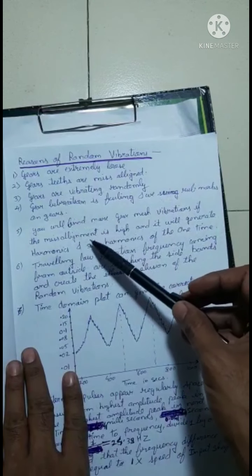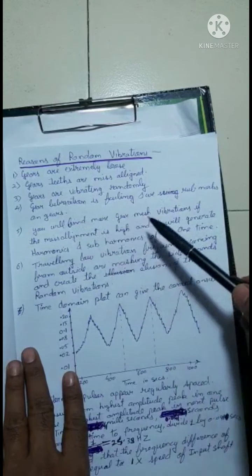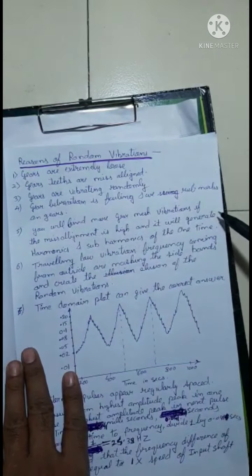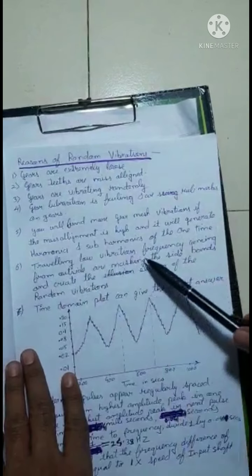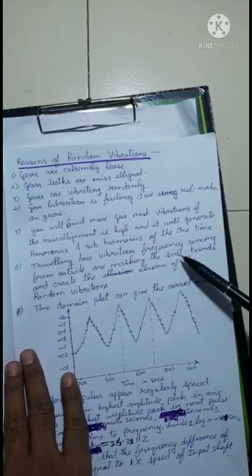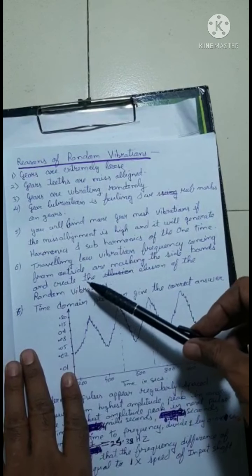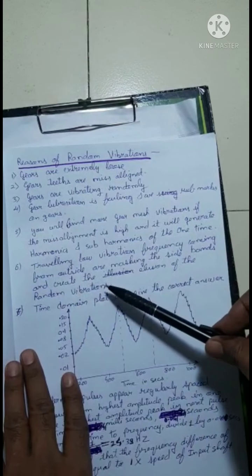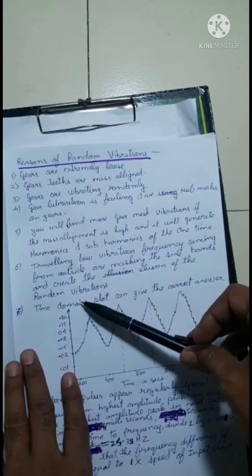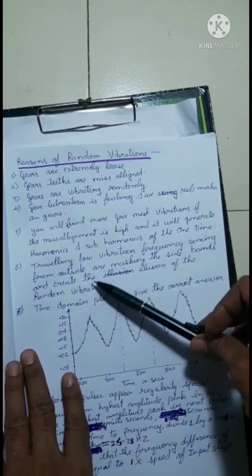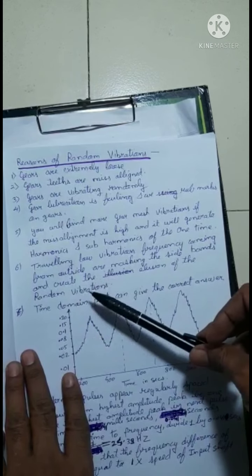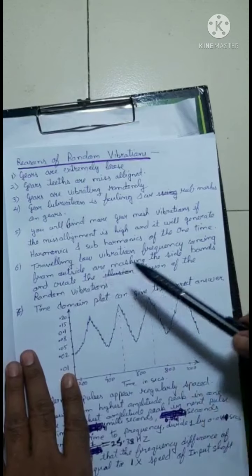You will find more gear mesh vibrations when the misalignment is high. When the misalignment is high, it will generate harmonics and subharmonics of the one time. Traveling low vibration frequency coming from outside or meshing, the sidebands are masking the sidebands, and create the illusion of the random vibration. So the external frequencies are masking the sideband frequency and create the illusion of random vibrations.